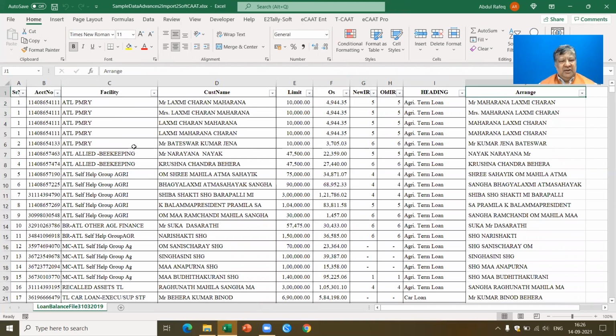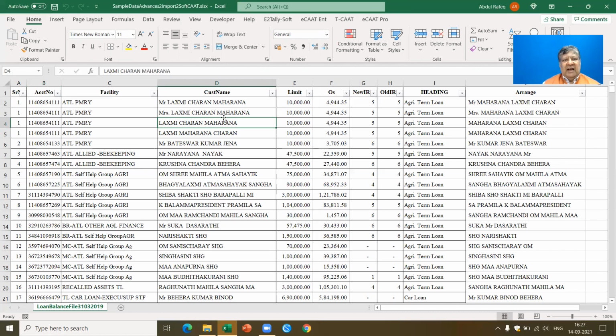Now, what is important to understand is, once you get this particular data, as I said, you need to understand the business process rules for it. For example, let's say I have this account number, and this account number is supposed to be unique. If it is unique, that means for each of the parties, the account number will be unique. Now, in this case, if you see Mr. Lakshmi Charan Maharana, the account number is given here. I would like to know how many loan accounts have been given to this particular person. Now if you see here, you'll use one more function where you find the name has been entered differently, but the account number is the same, or you can call it the customer ID is the same.